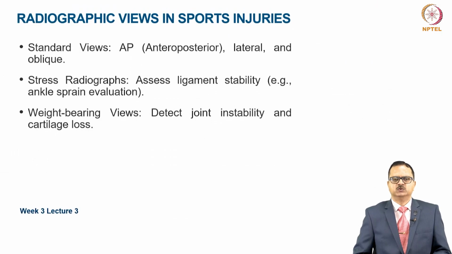The commonly used views in sports injuries are the standard views such as anterior posterior, lateral, and oblique views. You may even use stress radiographs to assess the ligamentous stability in cases like ankle sprains and knee ligamentous injuries. If you want to use weight bearing views to detect joint instability and cartilage loss, you have to put the patient in a weight bearing position and then take X-rays.